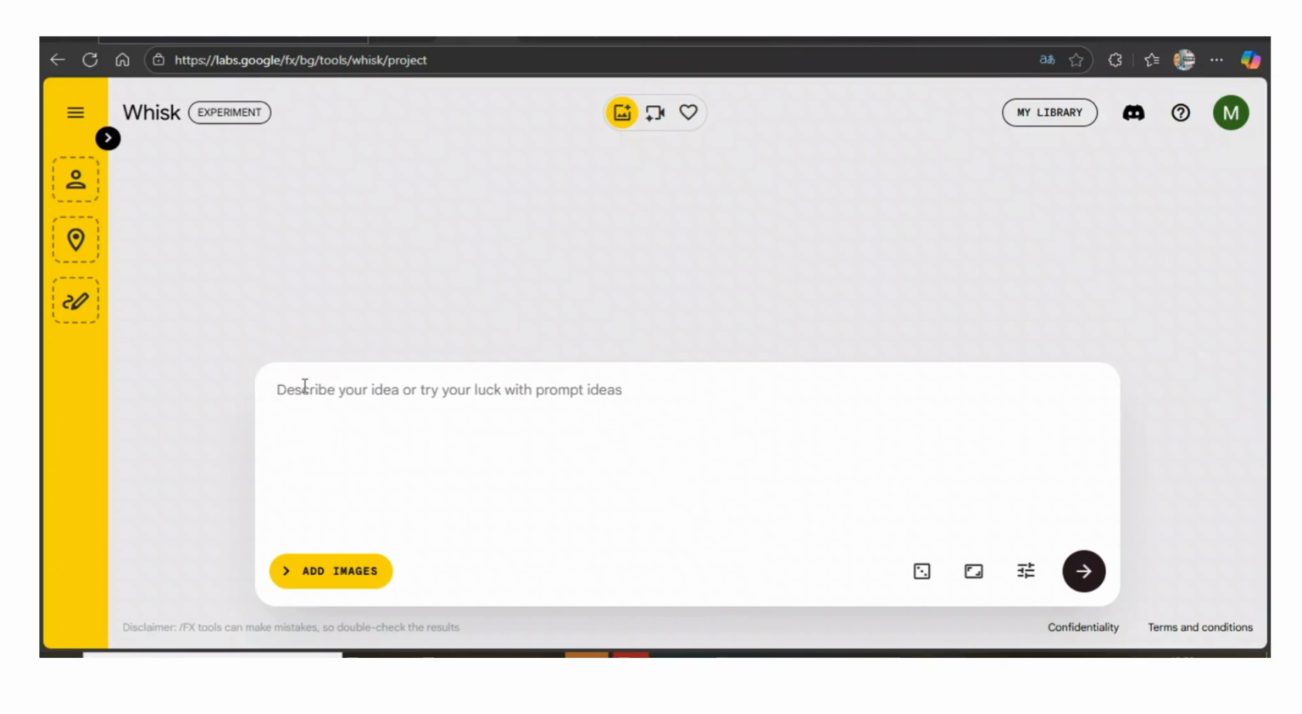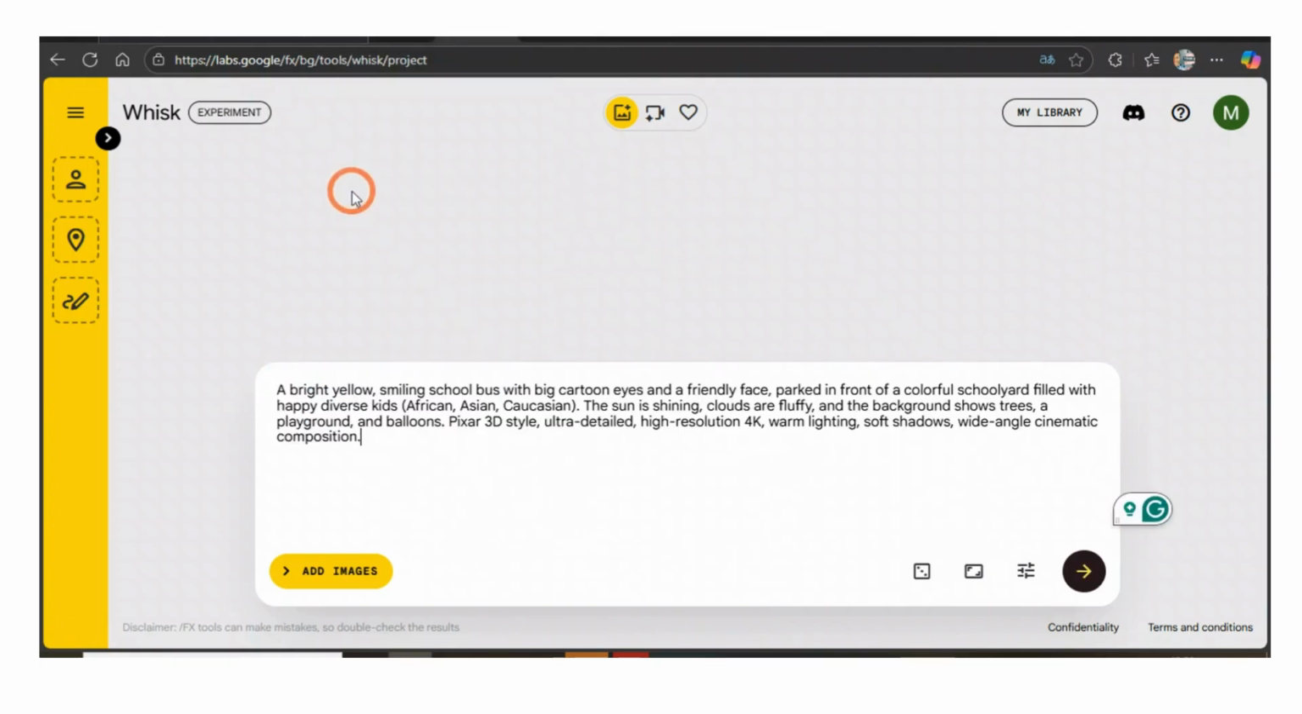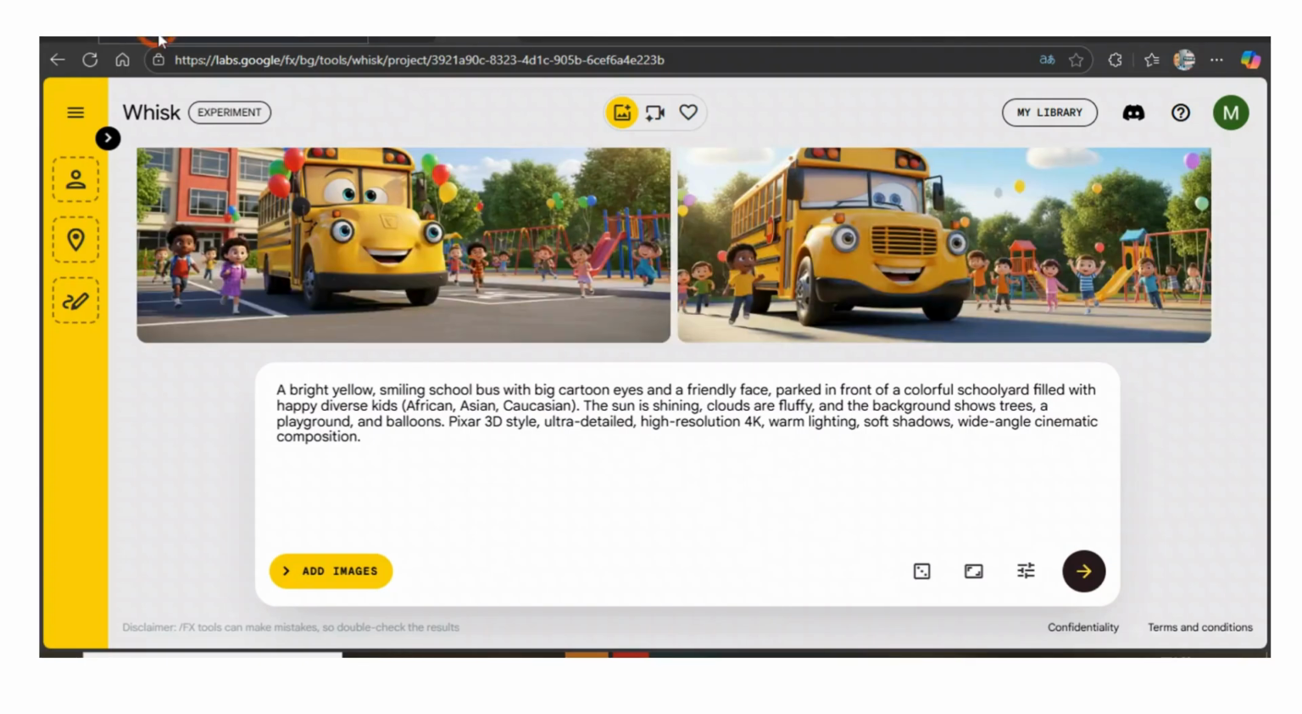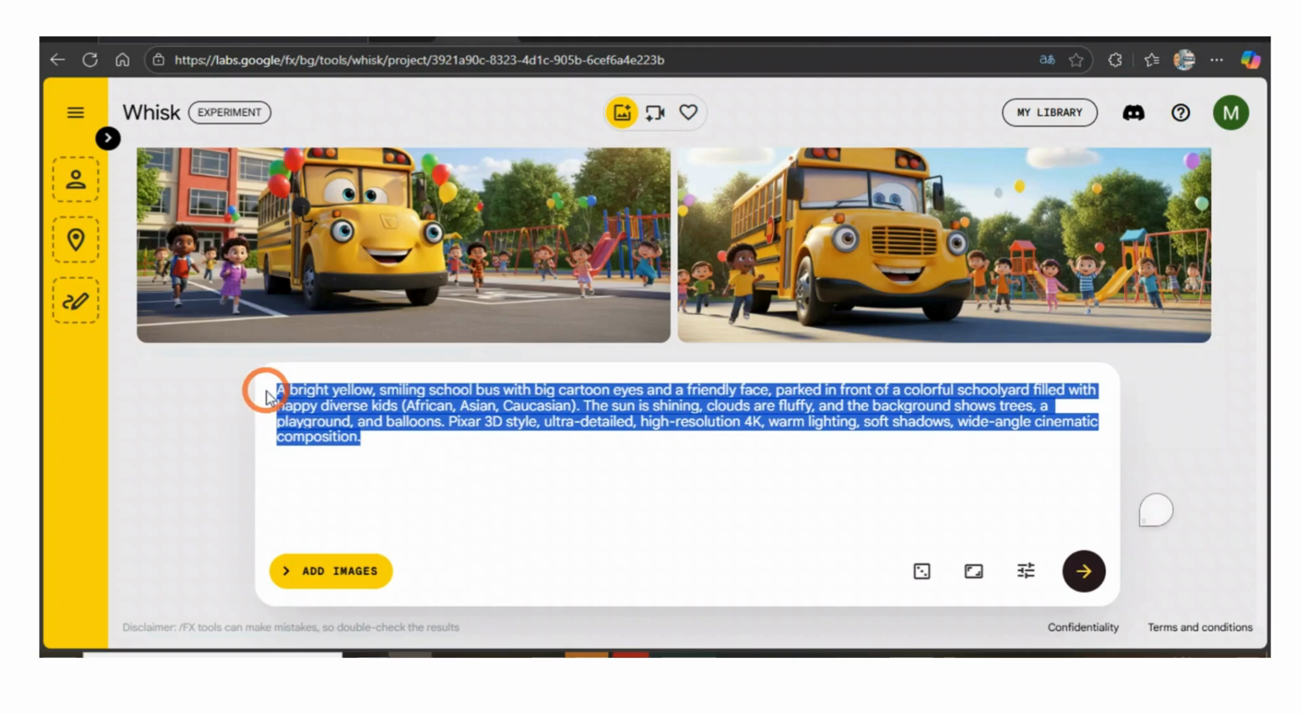All you need to do is come here to describe your idea or try your luck with prompt ideas. I'm going to paste the prompt that I got from ChatGPT and then click here. These are the results for the first prompt. Look how amazing the colorful colors are. They are so very adorable. Kids will definitely love these kinds of colors.